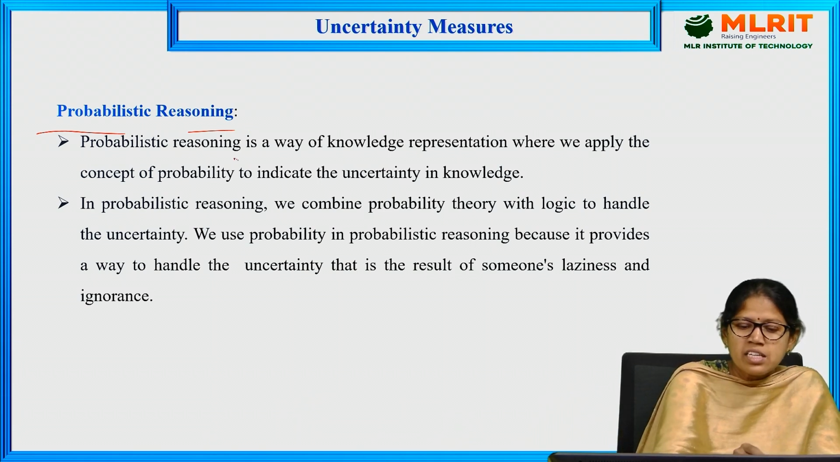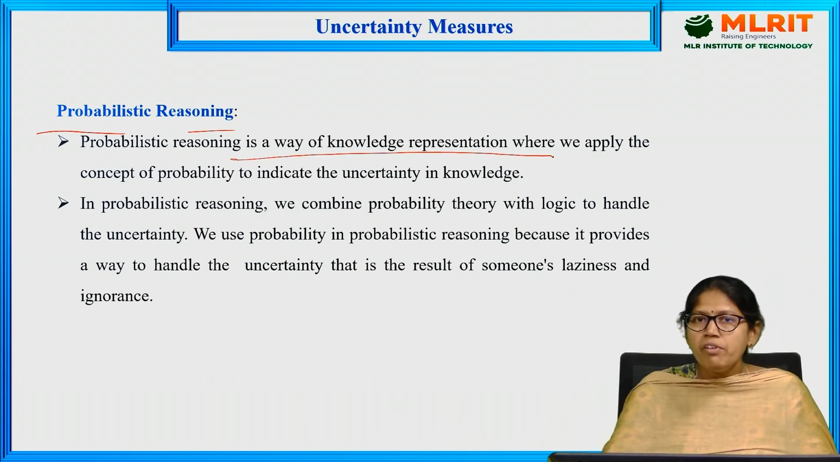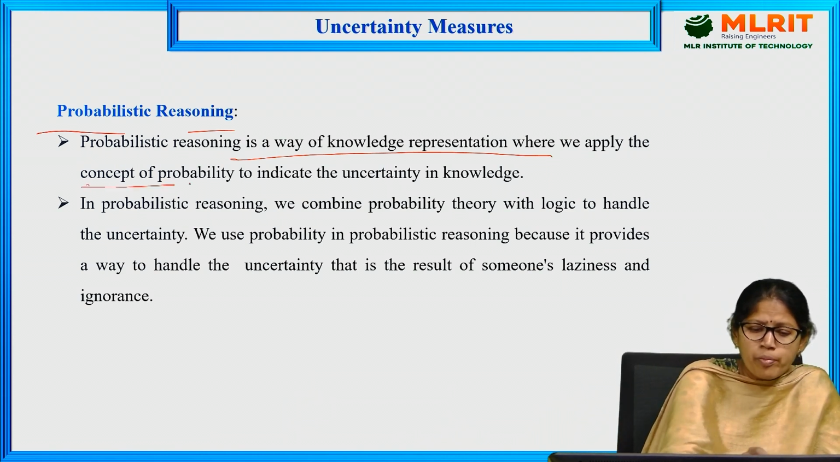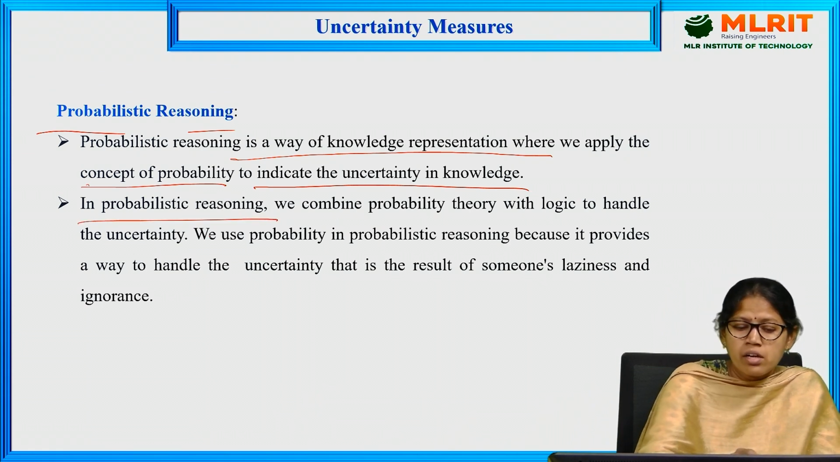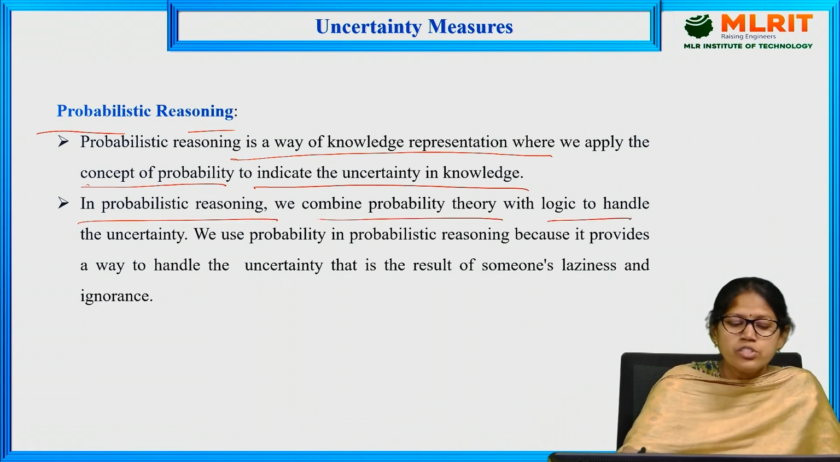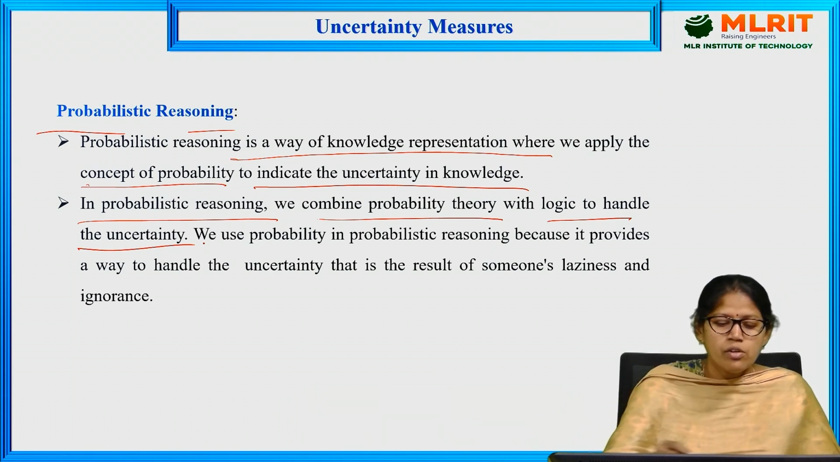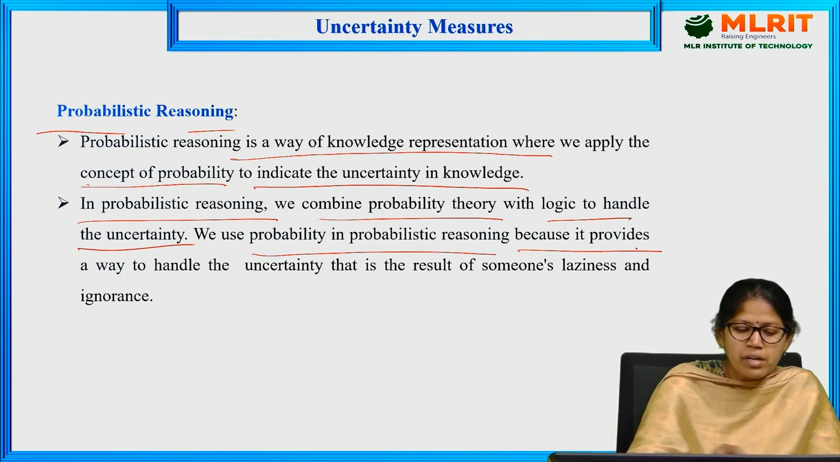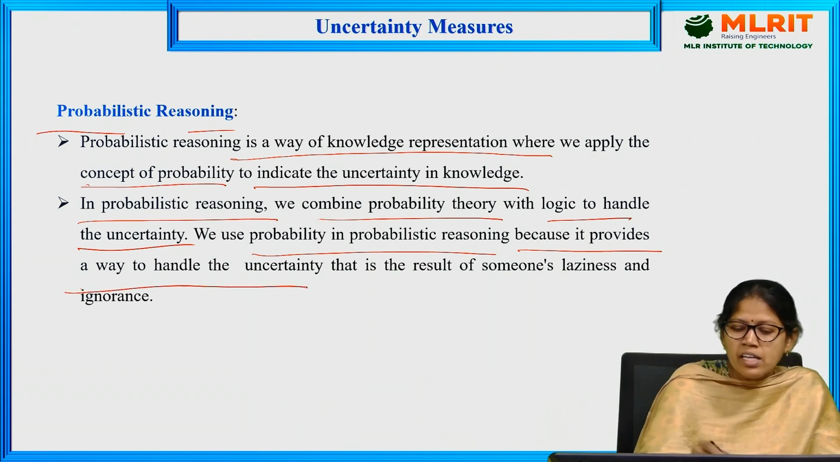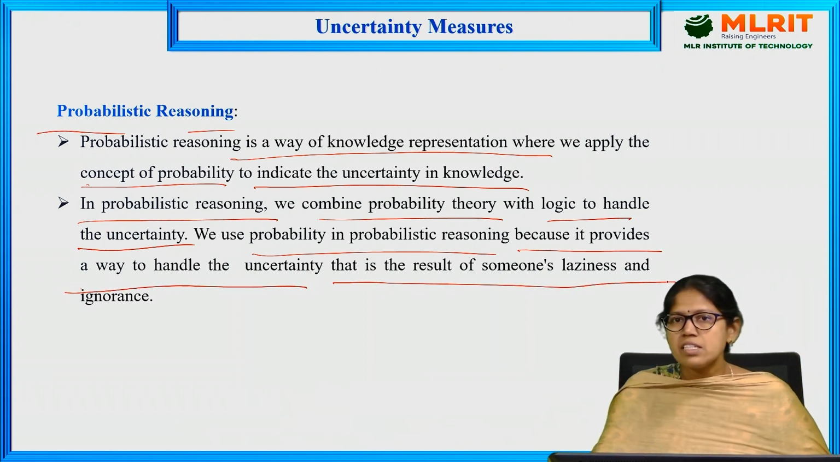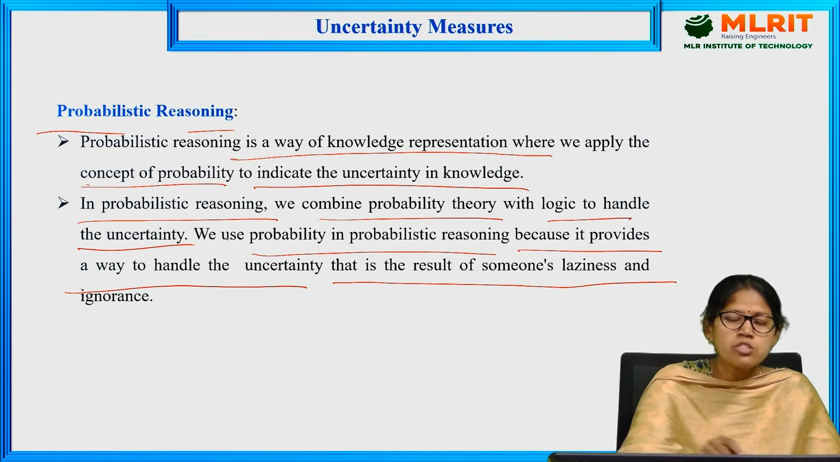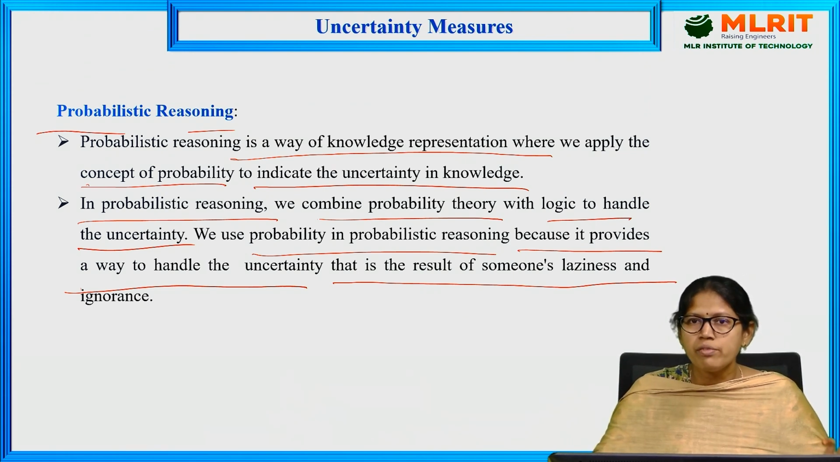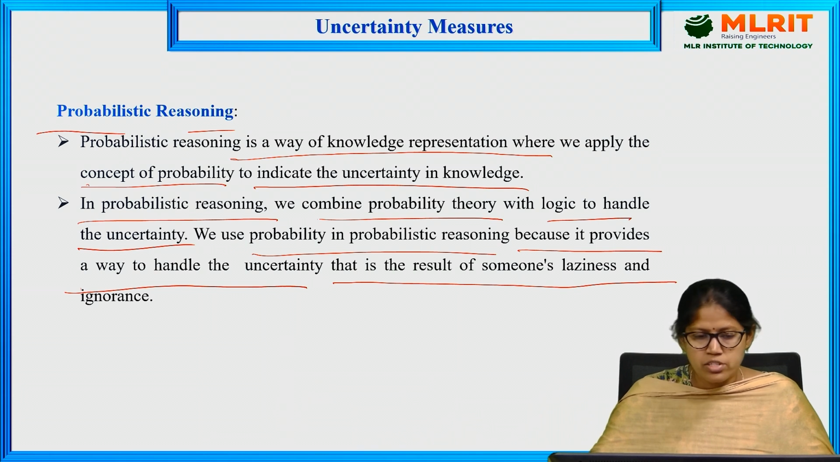Probabilistic reasoning is a way of knowledge representation where we apply the concept of probability to indicate the uncertainty in knowledge. In probabilistic reasoning, we combine probability theory with logic to handle the uncertainty. We use probability because it provides a way to handle uncertainty that is the result of someone's laziness and ignorance. Then by using probabilistic reasoning, we can measure how much uncertainty there is for a particular piece of knowledge.